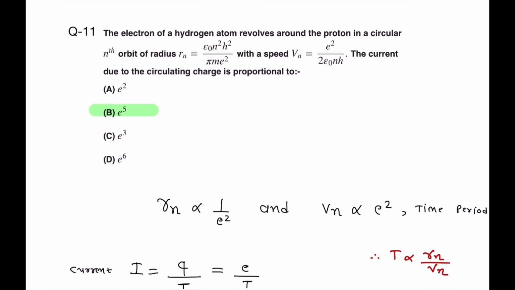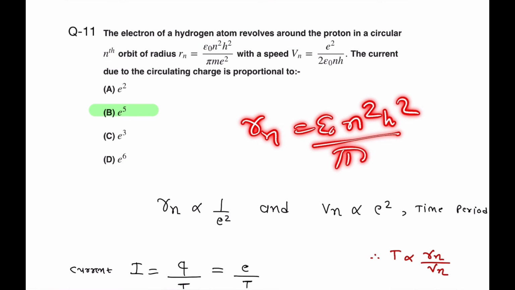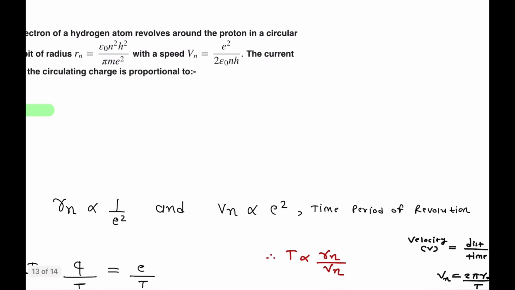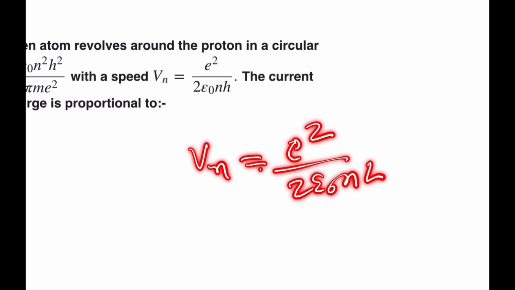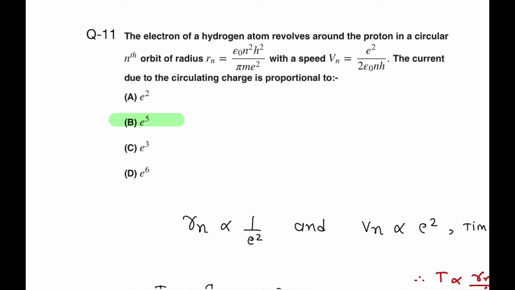Question number 11: the electron of a hydrogen atom revolves around a proton in a circular nth orbit of radius Rn, given as epsilon naught n square h square divided by pi m e square, and with a speed of Vn, given as e square by 2 epsilon naught n h. Then the current due to the circulating charge is proportional to...